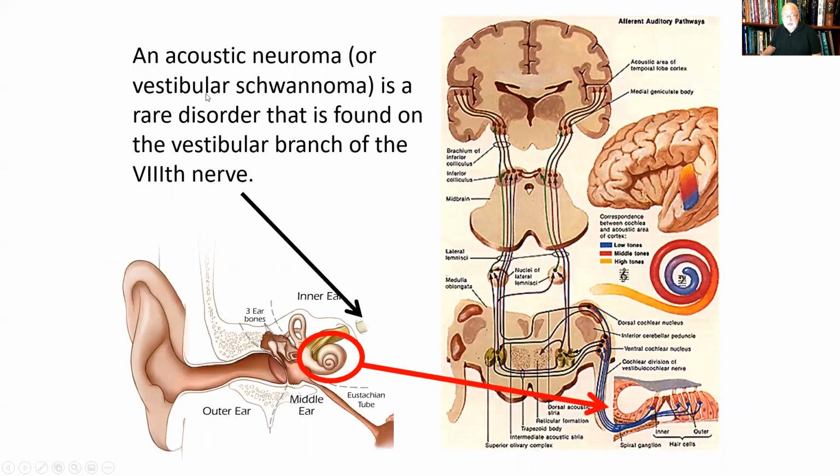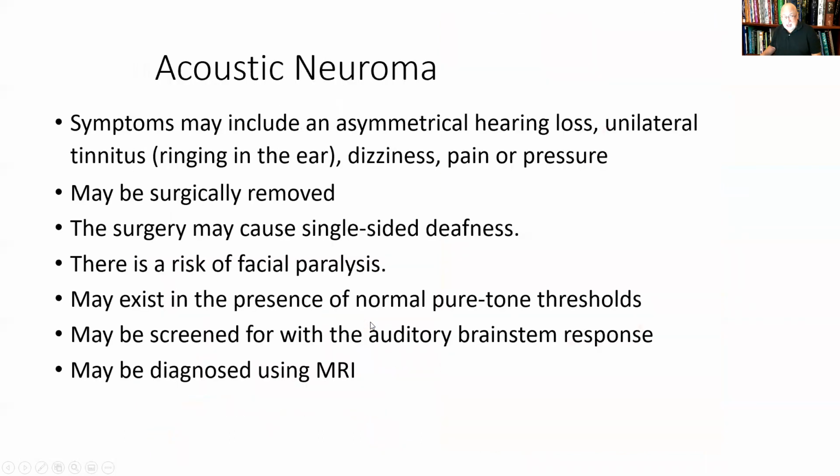An acoustic neuroma or a vestibular schwannoma is a rare disorder that is found on the vestibular branch of the 8th nerve. Okay, and symptoms may include an asymmetrical hearing loss, unilateral tinnitus, ringing in the ear, usually on one side, dizziness, pain, or pressure. The acoustic neuroma may be surgically removed. The surgery may cause single-sided deafness, unfortunately, and there's the risk of facial paralysis on one side because the facial nerve is also in the area where that tumor is located. It may exist in the presence of normal pure tone thresholds.